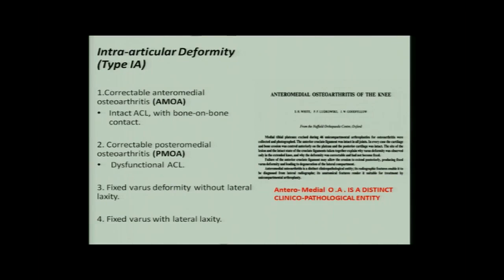And then there is a third type, which is a fixed deformity with lateral laxity, and the fourth one, fixed varus with no lateral laxity. So these four are different types of varus, and they need different treatment. As I said, even John Goodfellow, many years ago, in fact John Goodfellow was my examiner in England, brought up this concept of the anteromedial OA.